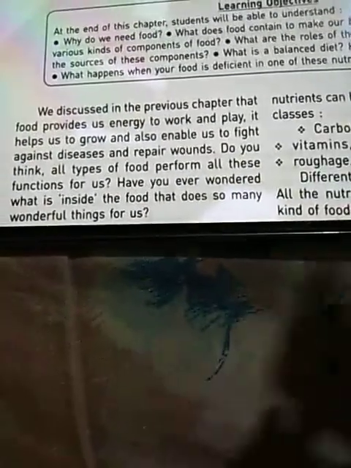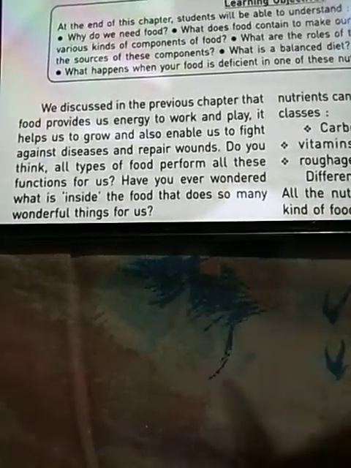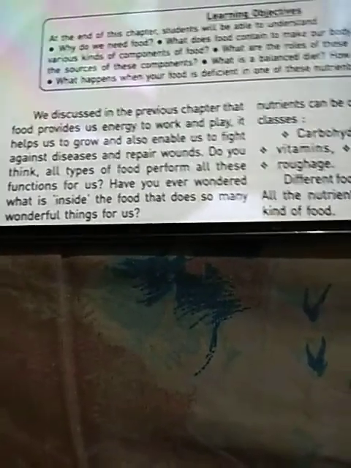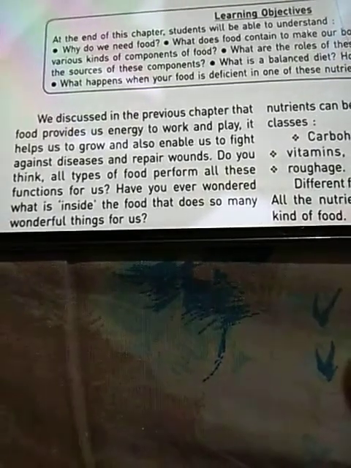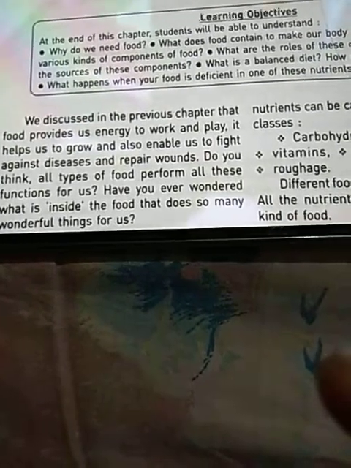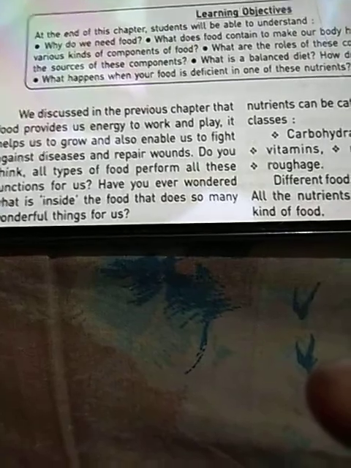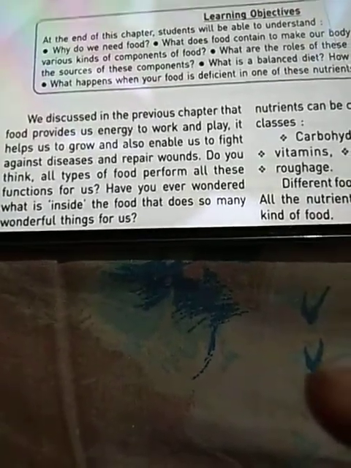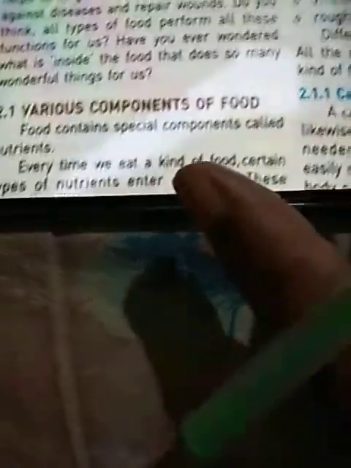Have you ever wondered what is inside the food that does so many wonderful things for us? What does the food contain that gives us energy, helps us to grow, and helps us to fight against diseases? Now in this chapter, we will discuss this.